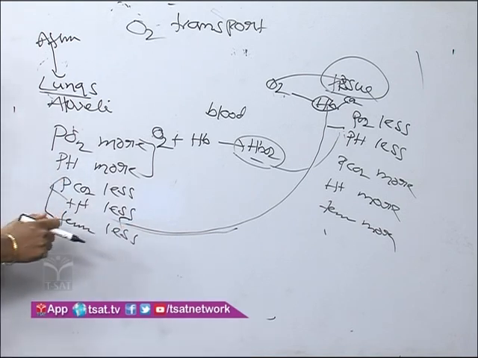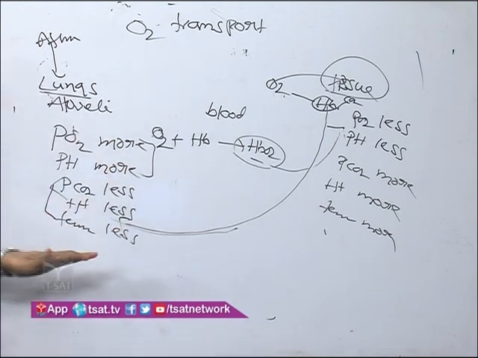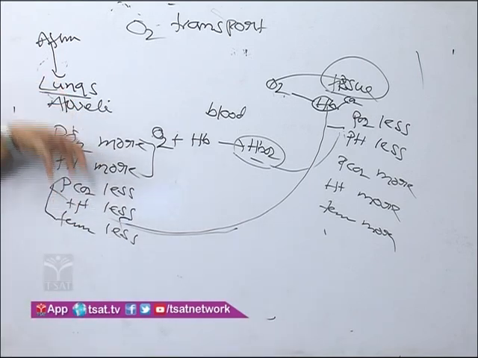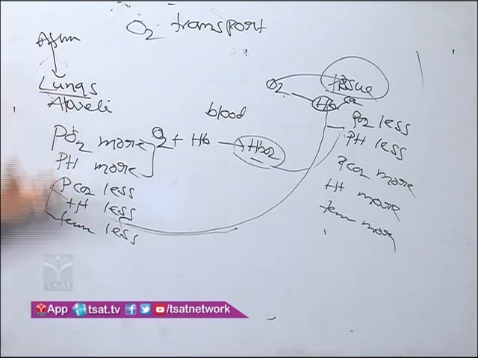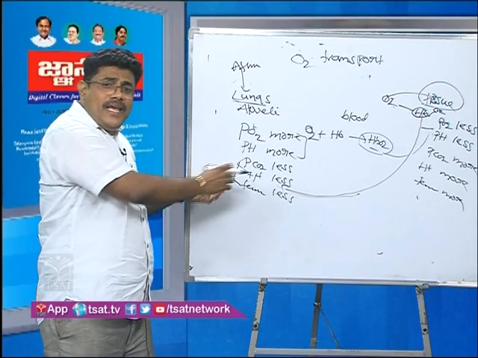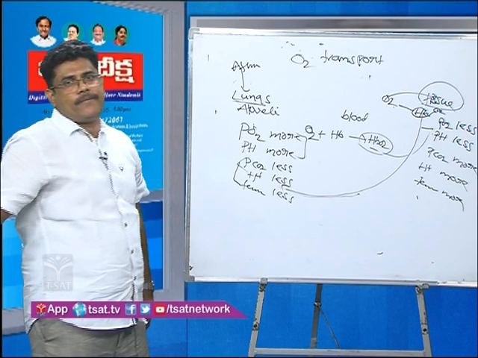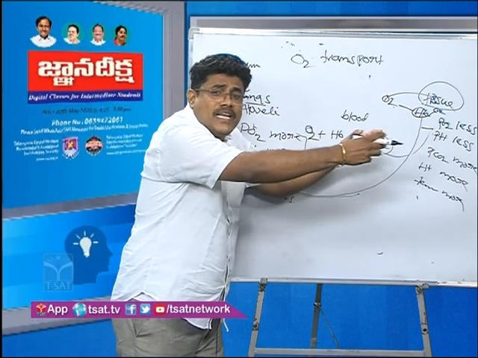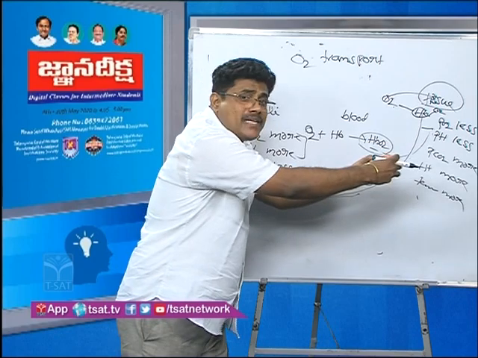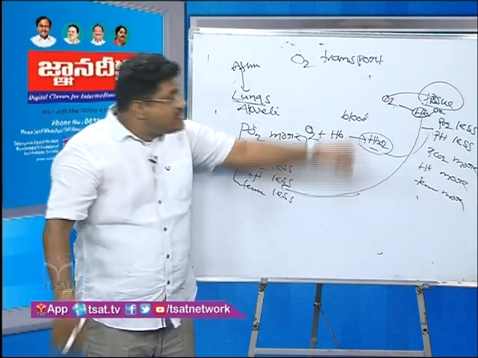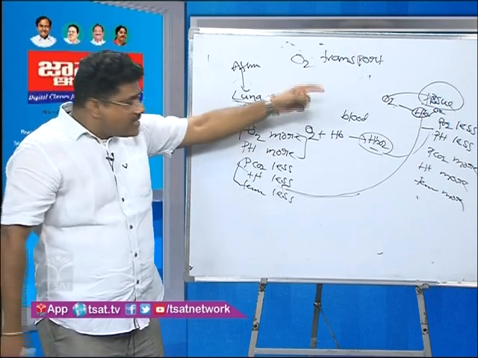In the lungs area, carboxyhemoglobin is dissociated due to these factors. Students, remember these points. For oxygen transport, these are the main factors. In the lungs, oxyhemoglobin is associated and carbon dioxide hemoglobin is dissociated. In the tissue area, oxyhemoglobin is dissociated and carbon dioxide hemoglobin is associated. Yes, this is the main factor.